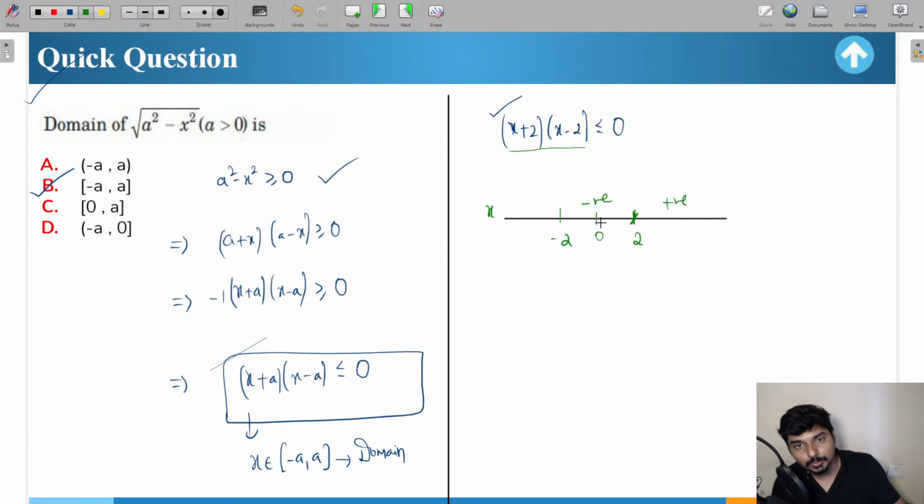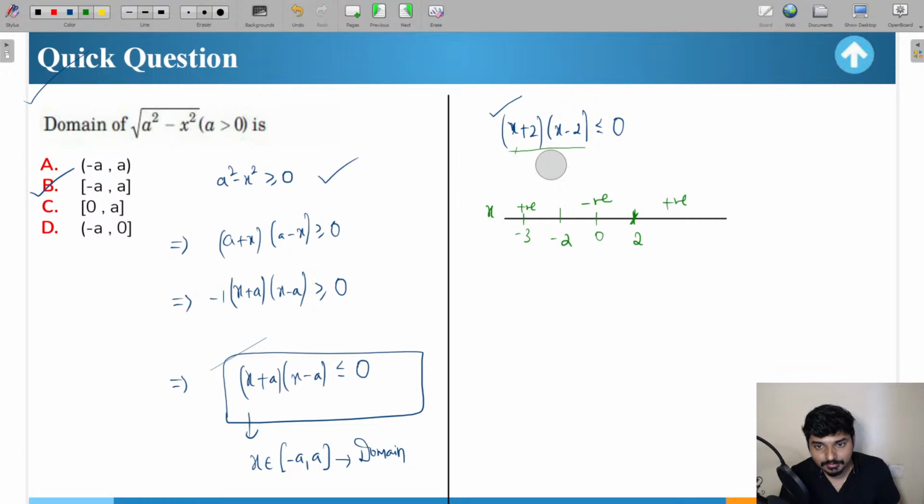And for any value less than -2, for example -3, for x equal to -3 this factor is -1 and this one is -5. So -1 into -5 is positive, so this will also be positive here. Okay, now